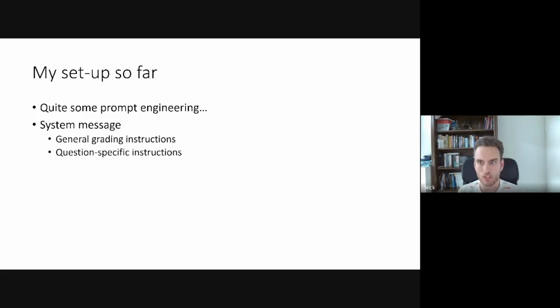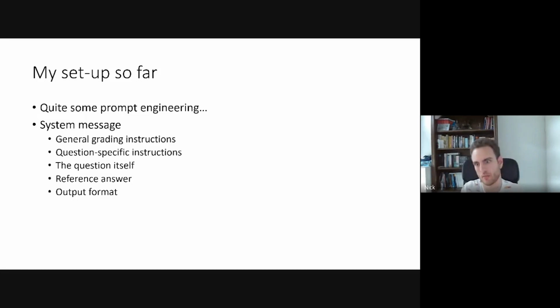Question-specific instructions, so maybe some specifics about this question, what I should be extra careful about. The question itself, I also put in a system message. Like, hey, this is the question. I give a reference answer and an output format. So I wanted to give feedback and points in a certain output format, so that I can then use regular expressions to extract the points and the feedback easily from the output format.